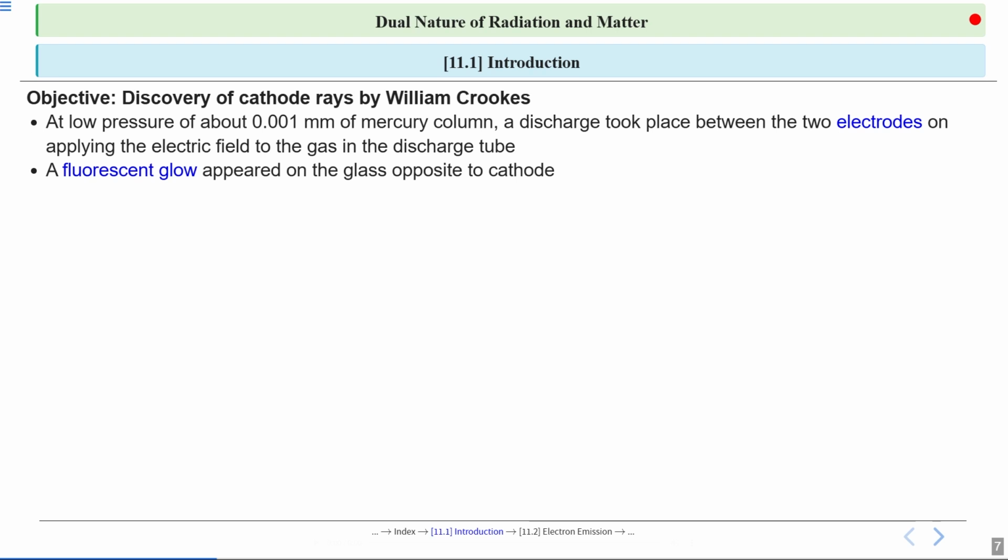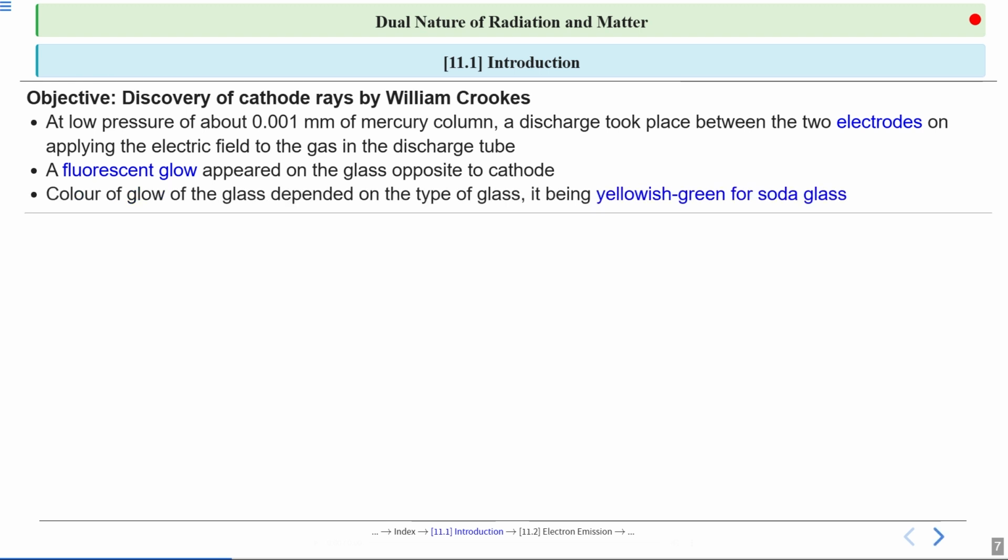Crookes noticed a fluorescent glow on the glass directly opposite the cathode. The cathode is the negative electrode, and this glow suggested that something was traveling from the cathode to the glass. This observation was crucial because it hinted at the existence of rays, streams of particles moving through the tube.